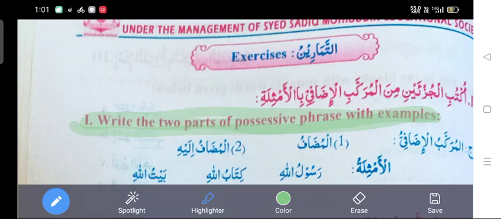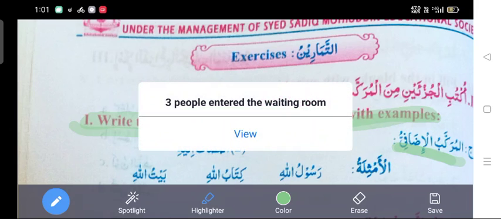Now how to answer this question? First you have to write jim. Jim stands for al jawab. Then write the heading al murakkab al idafi. You can copy al murakkab al idafi from the question itself. It is given here.